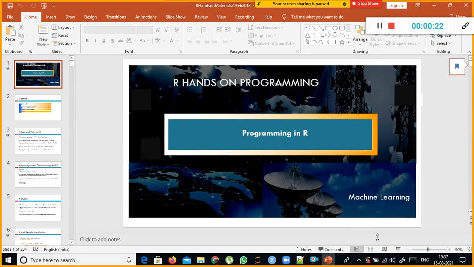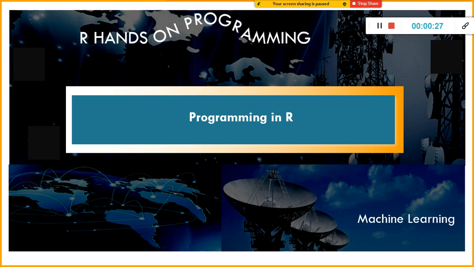Today we'll start with R programming. Since you are already familiar with the programming part to some extent, as far as Python is concerned, I think you should be able to learn R programming also. The only thing is the syntax difference.